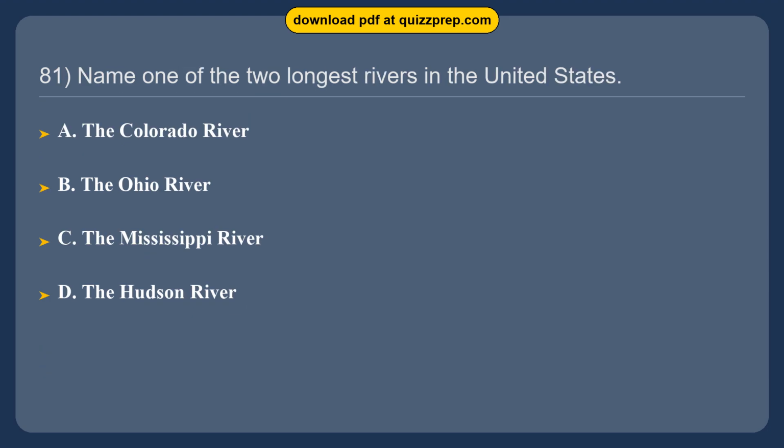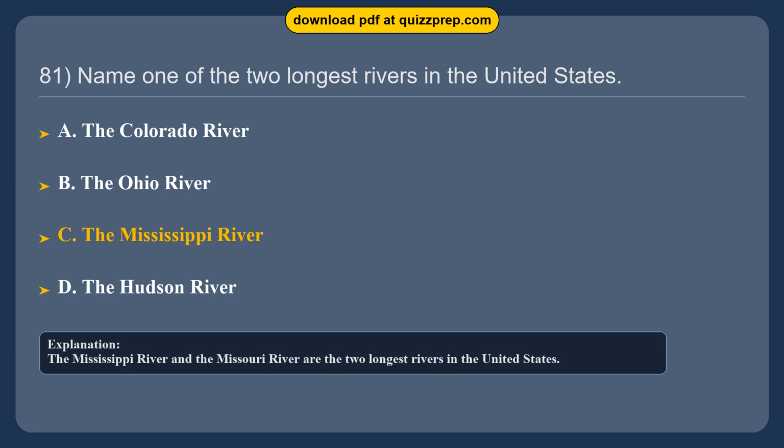Question 81. Name one of the 2 longest rivers in the United States. Option A, the Colorado River. Option B, the Ohio River. Option C, the Mississippi River. Option D, the Hudson River. The correct answer is option C, the Mississippi River. The Mississippi River and the Missouri River are the two longest rivers in the United States.